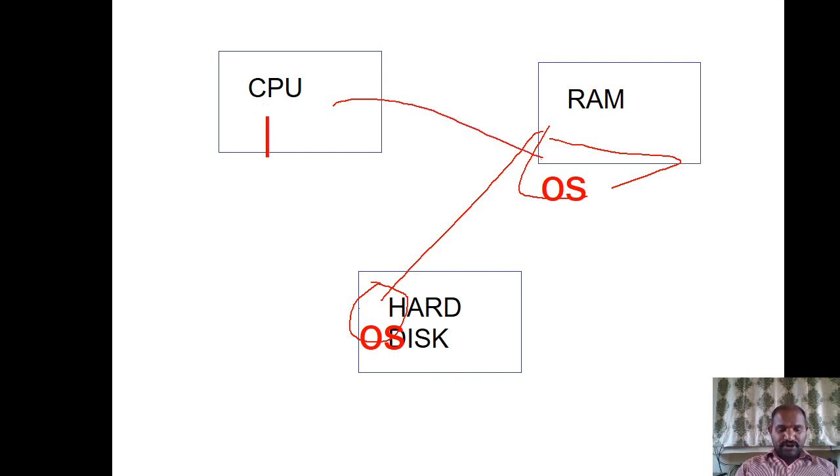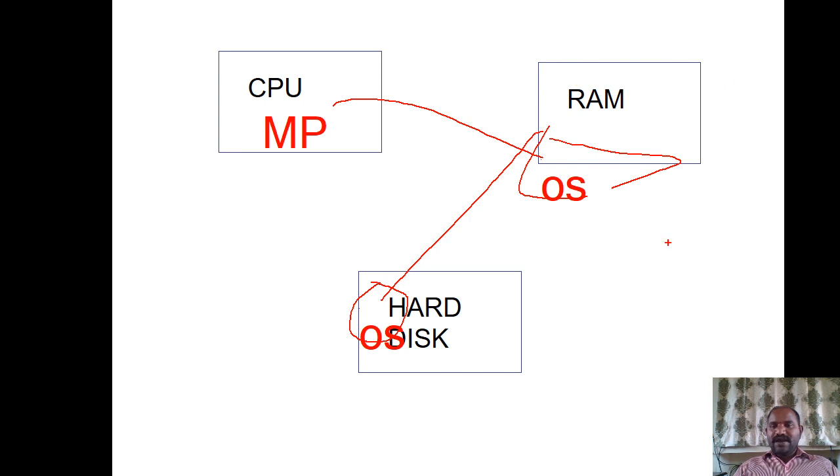I'm just calling the microprocessor MP in short for my convenience. Once MP gets the starting address of your operating system, it carries out the booting process, meaning the minimum and major applications that need to be opened in order to run your system are run by the microprocessor initially during boot up. Once the boot up is over, whatever operation you do is handled by the microprocessor through the RAM only.